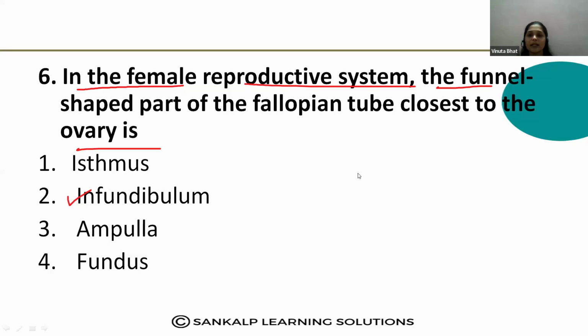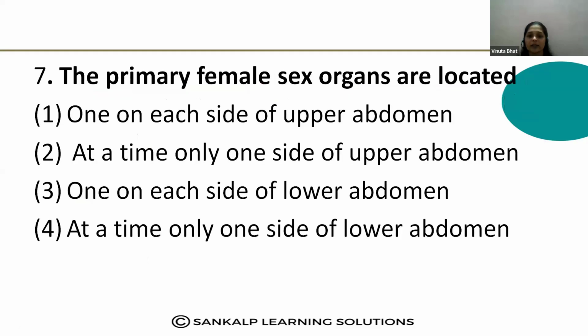Seventh one, the primary female sex organs are located. Where are they located? One on each side of the upper abdomen, at a time only one side of the upper abdomen; one on each side of the lower abdomen, at a time only one side of the lower abdomen. Yes, comment the correct answer where they are located. Comment the correct answer. Yes, C. One on each side of the lower abdomen.